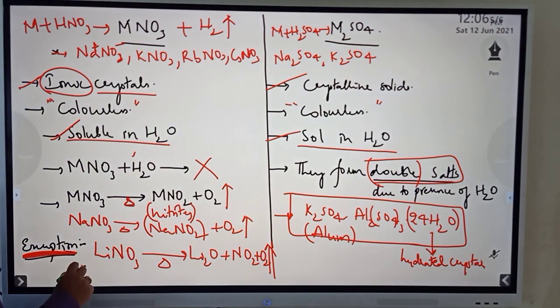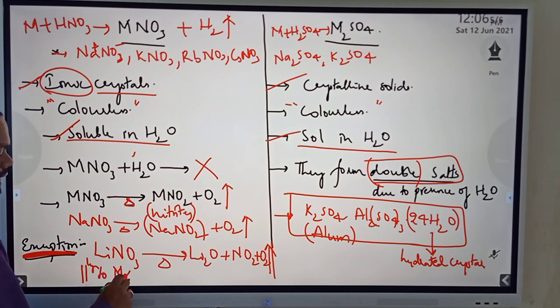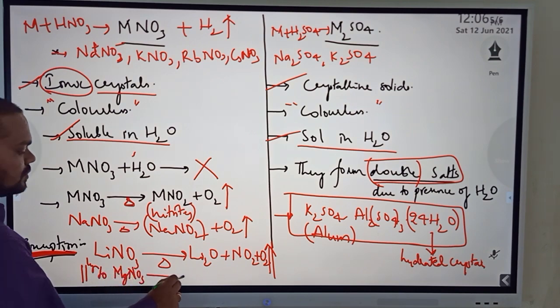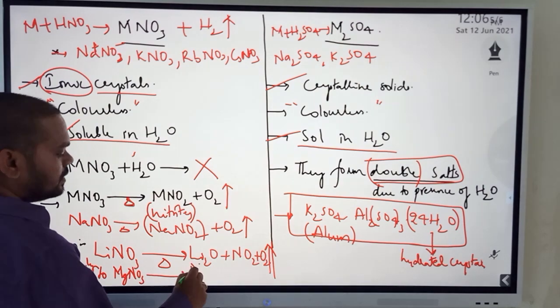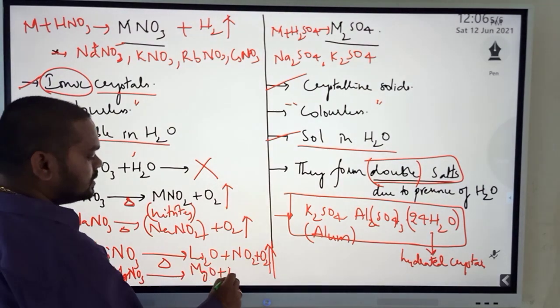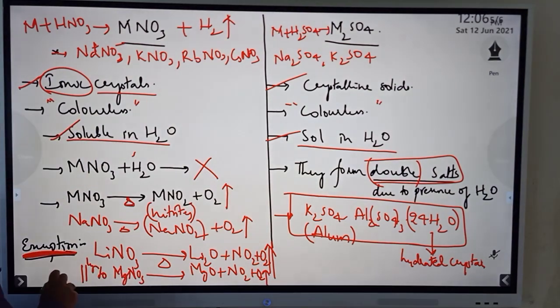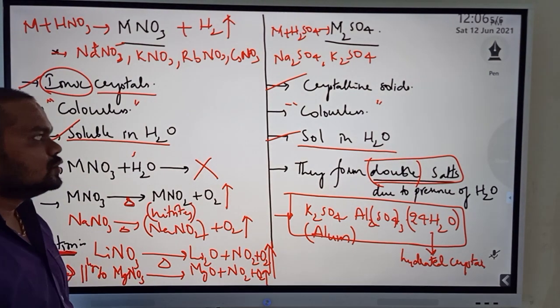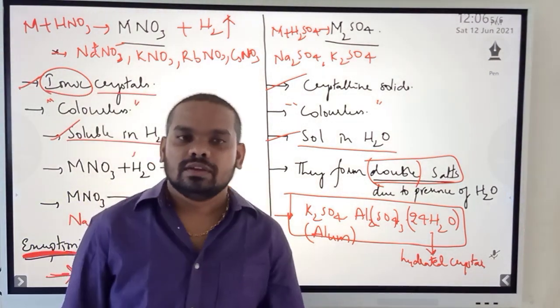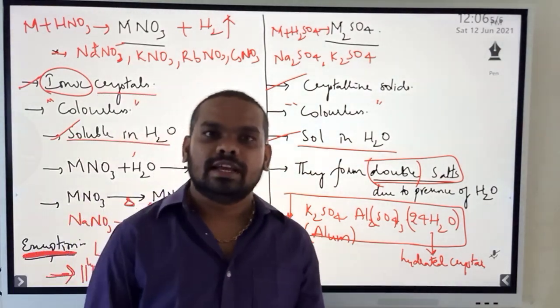This is similar to magnesium nitrate, because of the diagonal relationship. Magnesium nitrate will form magnesium oxide plus nitrogen dioxide plus oxygen gas. So they are both in a diagonal relationship, hence that reaction. For today we shall stop with this. In the next class we will continue.